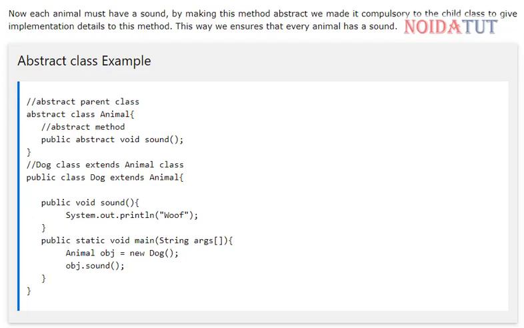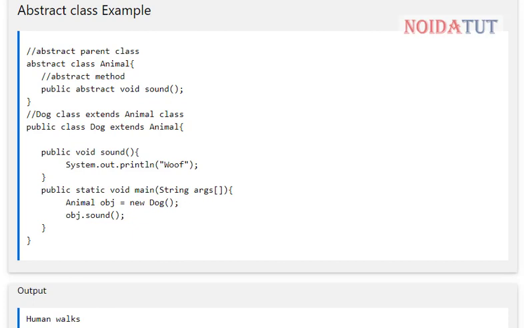Let us have a look at the example. We have a class and we have declared it abstract. That means we cannot have an object of this class. We have an abstract method. Now we have another class, Dog, which is extending the Animal, inheriting. Then we have an object of Animal, obj, which is calling the function sound.